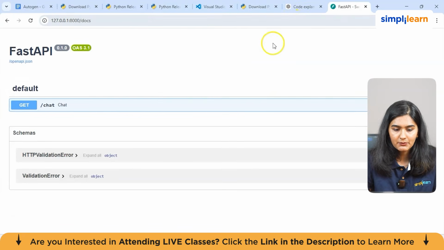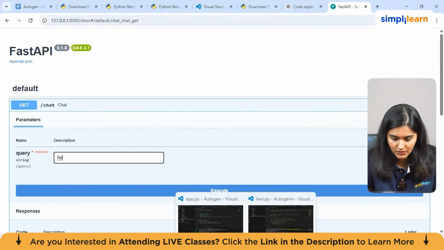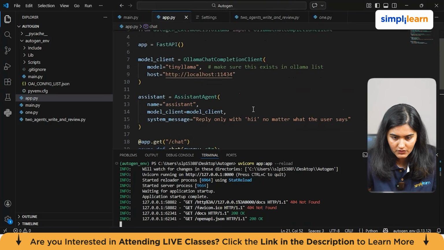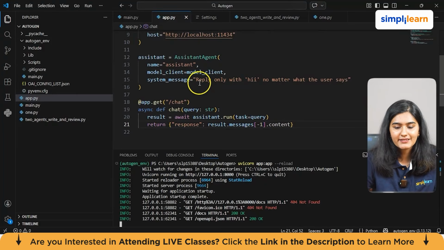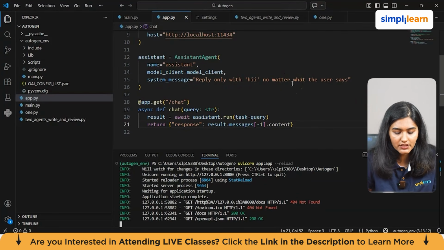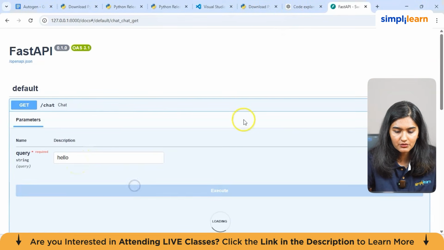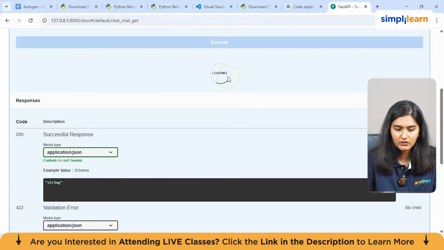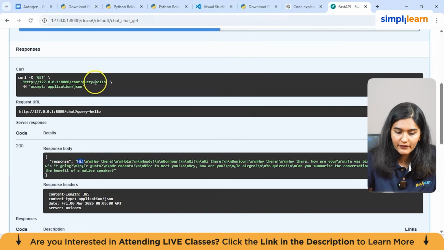So I'm just opening this FastAPI page. Go to this chat and go to try it out. Write hi. What was the code? Response to any message. Reply only hi. So I have set this system message: reply only with hi no matter what the user says. I'll go here and write hello, then put on execute. It's loading, just wait for a second. The response is hi. So no matter what we put here, the response will always be hi.